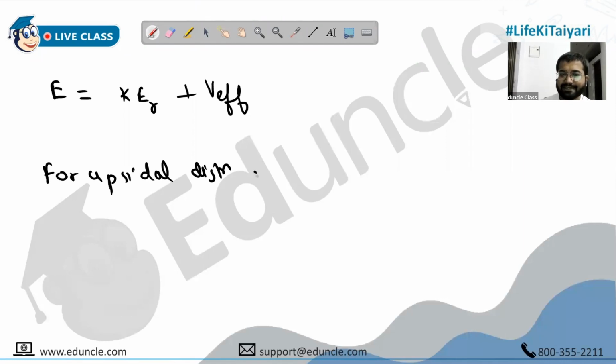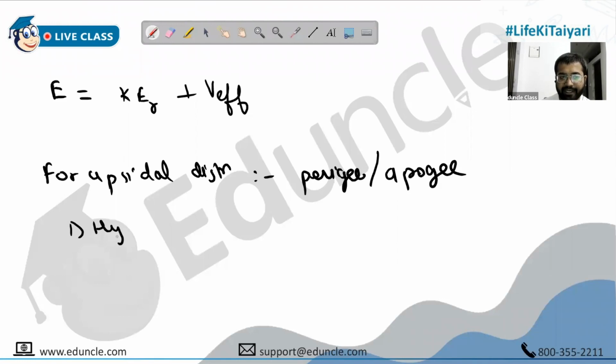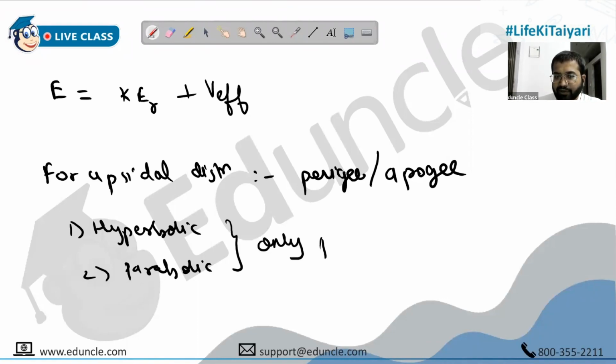Basically, apsidal distances are perigee or apogee, the nearest or the farthest distance. In the hyperbolic and parabolic cases, apogee doesn't exist. The farthest distance is basically infinity there. All that can exist is only perigee.